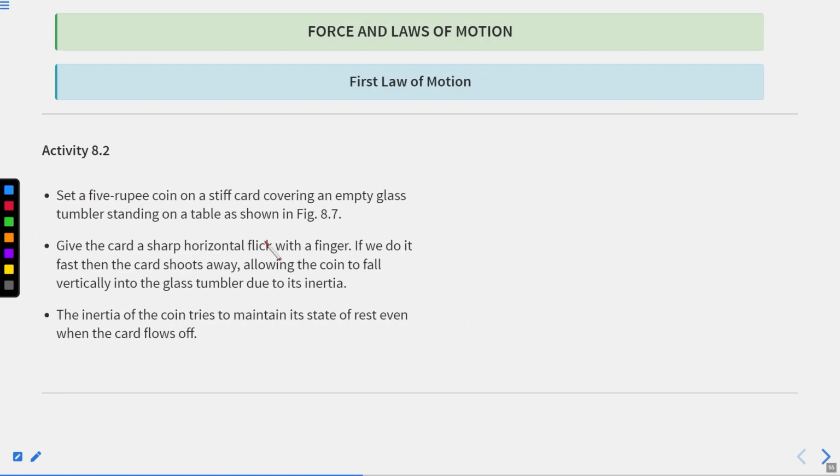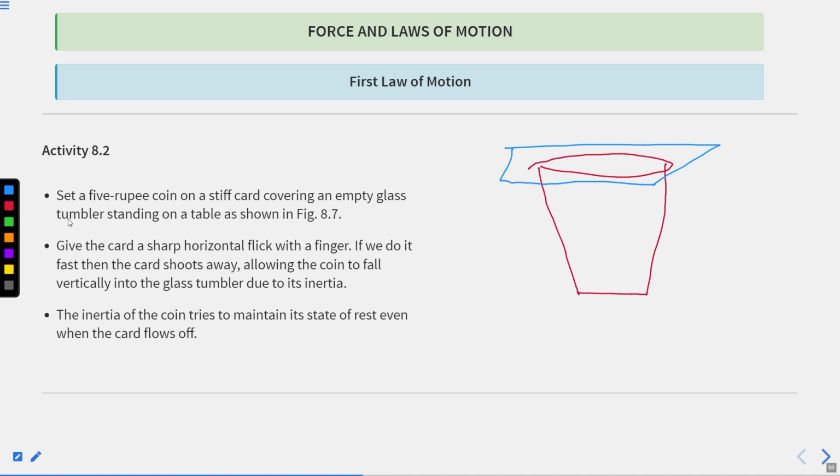Okay, there is another example. Take an empty glass. Put a playing card above the empty glass, and on this card put a 5 rupee coin. What will happen if you pull out this card very fast, or try to flick this card so that it will move away? What will happen with the coin?